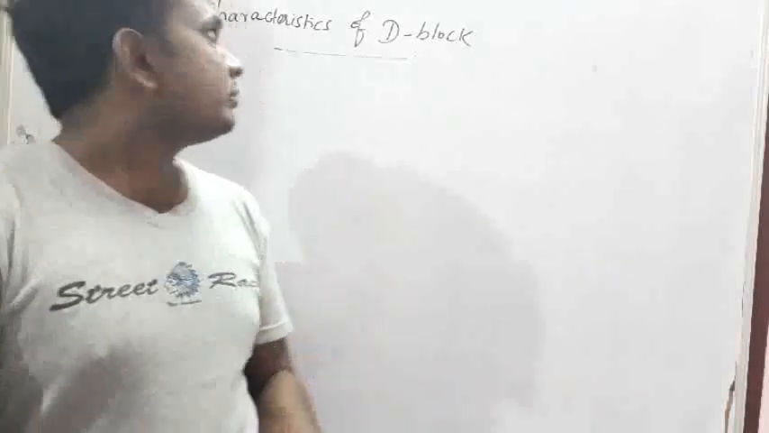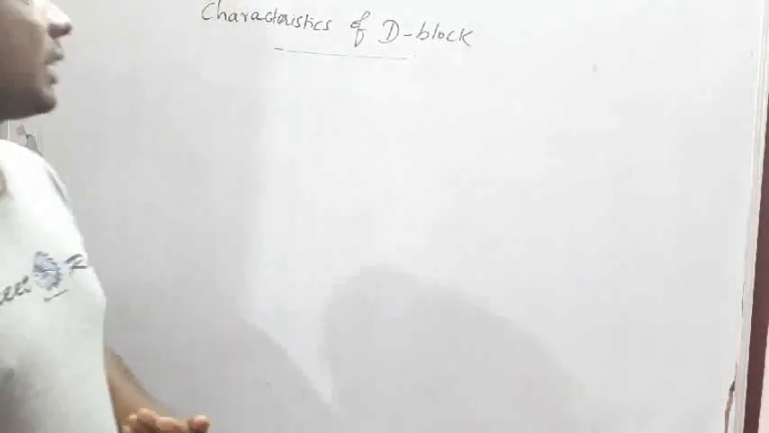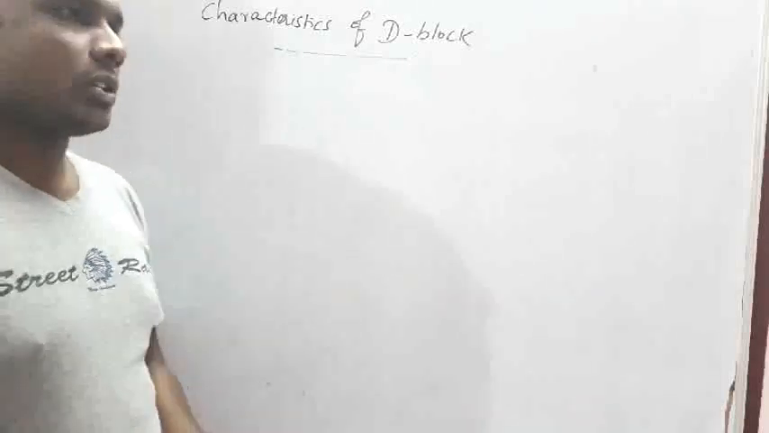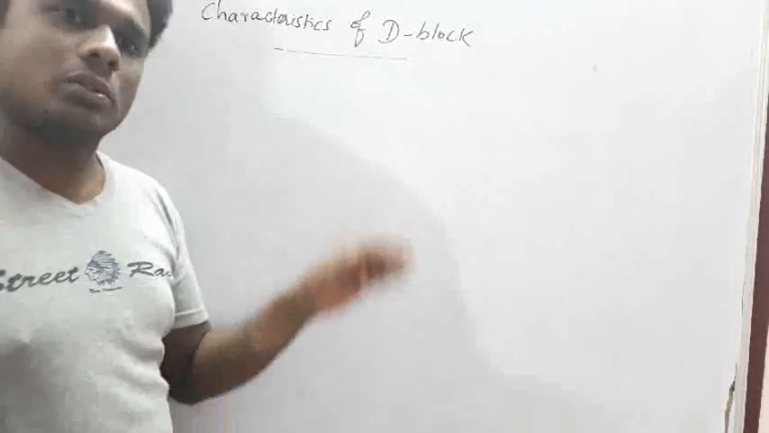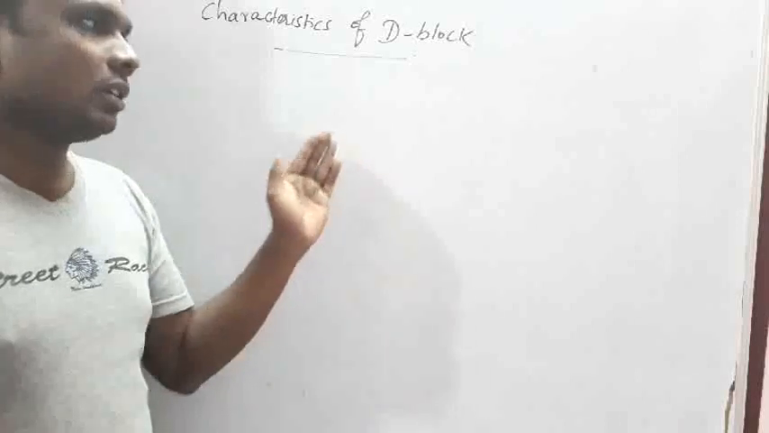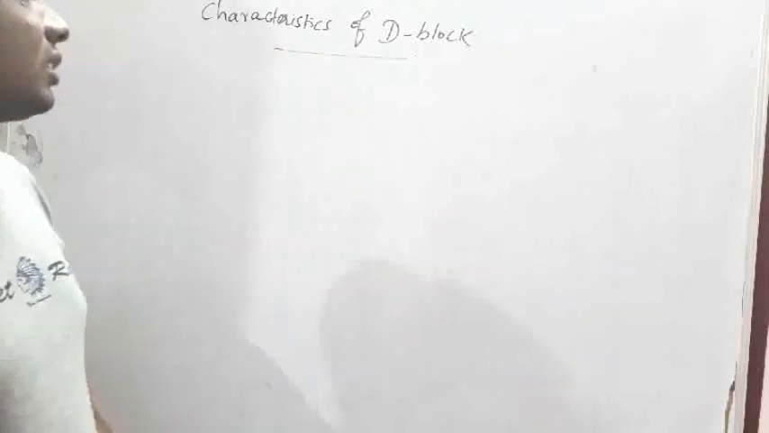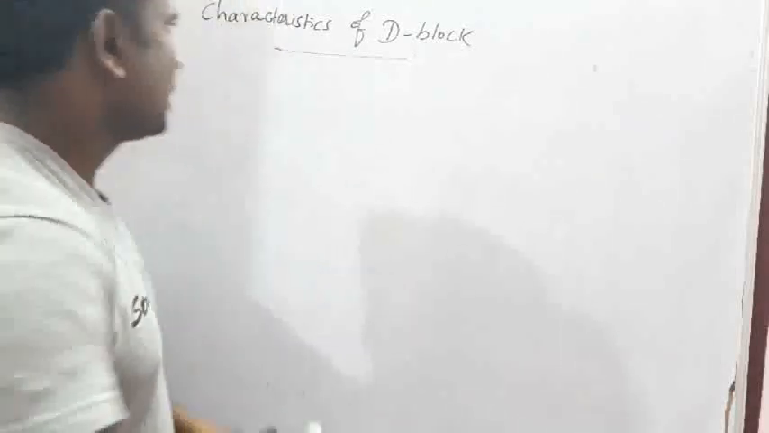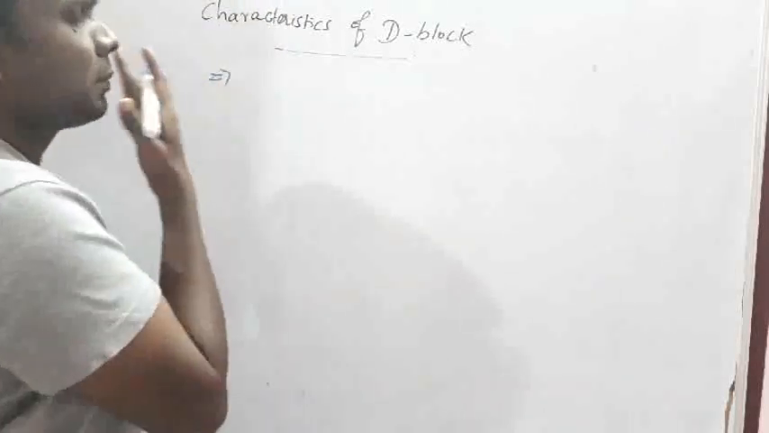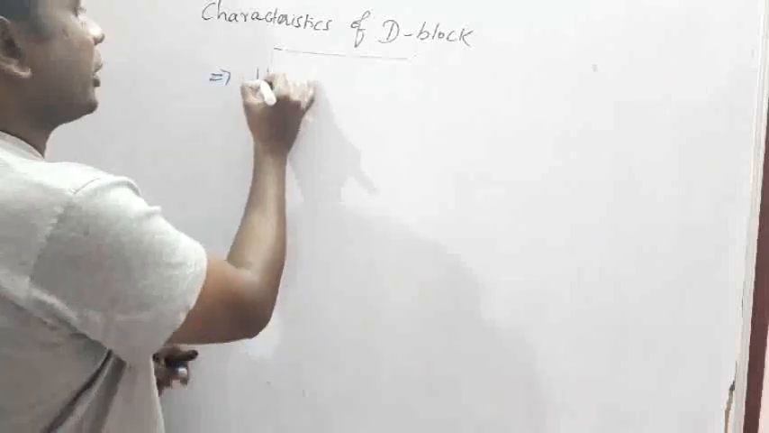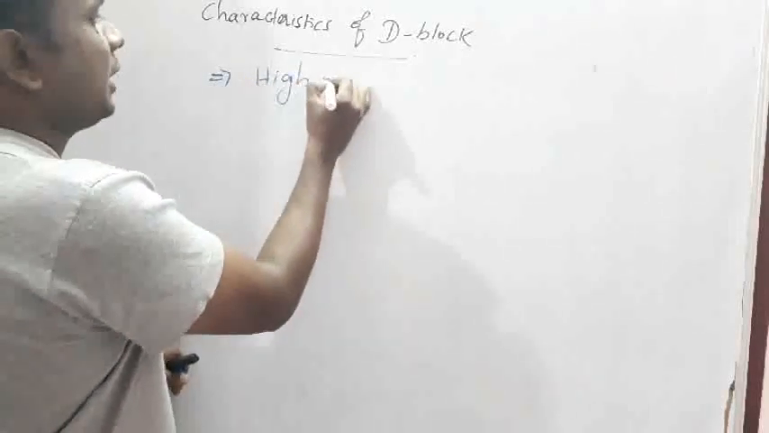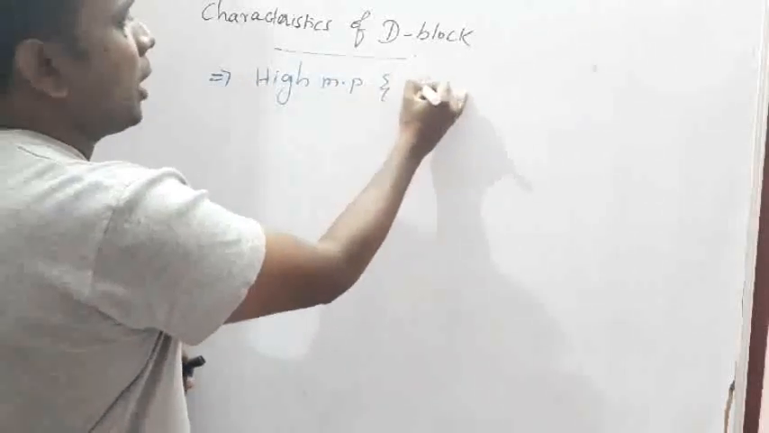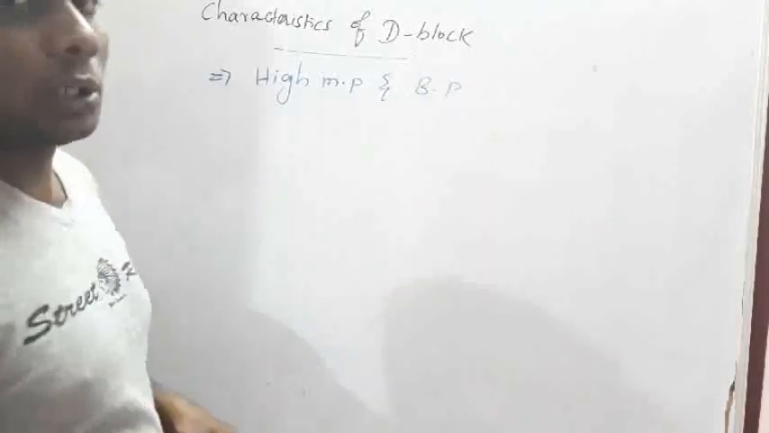So we will continue the class. Characteristics of D block elements. We have seen what D block elements are, the general electronic configuration, then properties. Now we will discuss the characteristics of D block elements. Generally, D block elements have high melting points, high melting and boiling points.